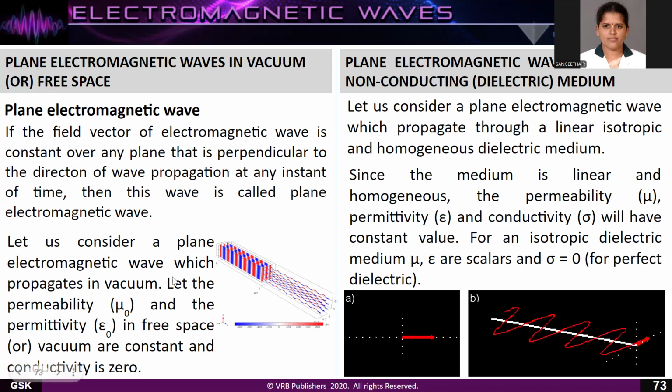In a vacuum, we can say that the permeability is mu naught, the permittivity is epsilon naught, which are constants for free space, and the electrical conductivity sigma is equal to 0. Similarly, in a non-conducting or dielectric medium, the permeability is mu, the permittivity is epsilon, and the conductivity sigma will have a constant value. But for a perfect dielectric medium, we can say that sigma is equal to 0.